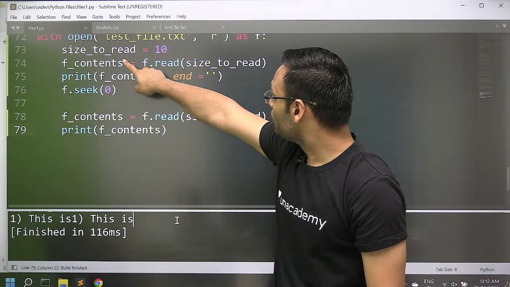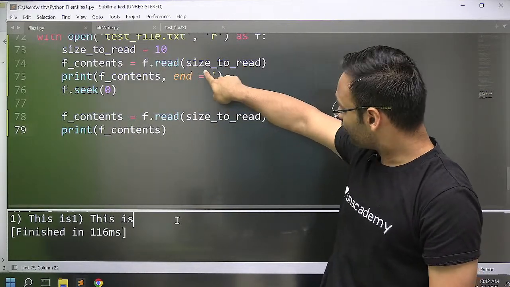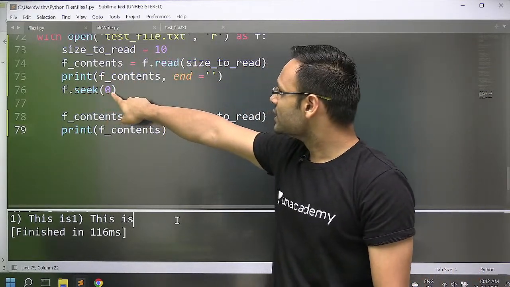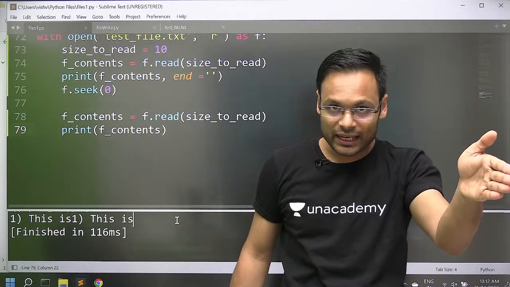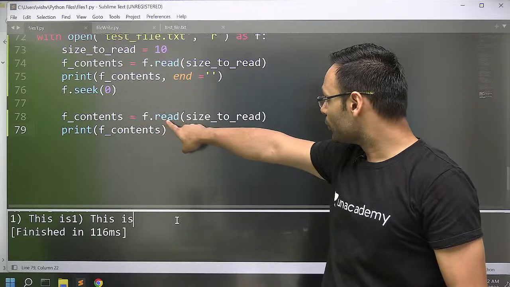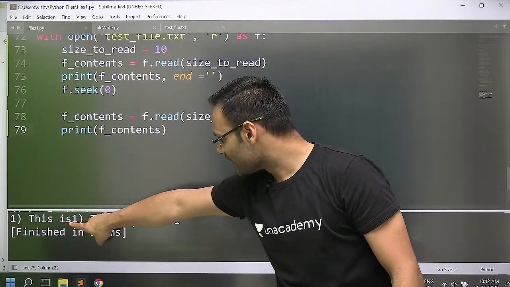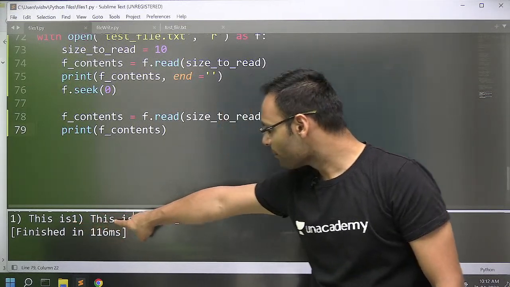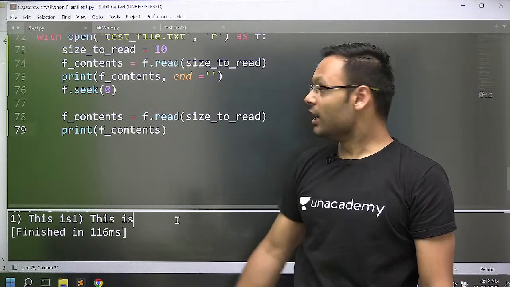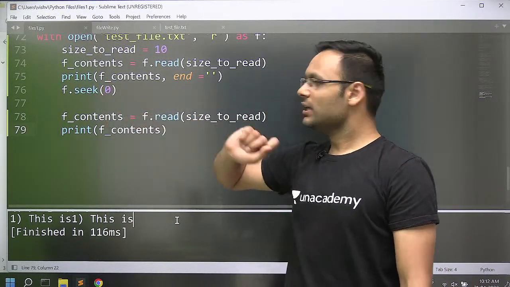I print the first 10 characters ending with null. Fine. f.seek 0 means my file pointer reaches 0 again. Now again I read 10 characters. Look at this, from the start, this is 10 characters done, and again my file has been read from the first position only. Why? Just because I made my file pointer go back to 0.